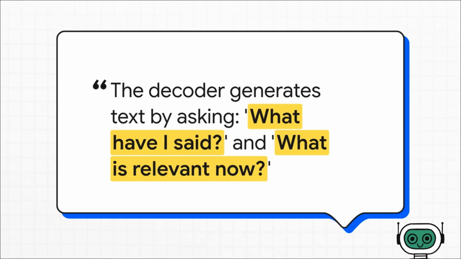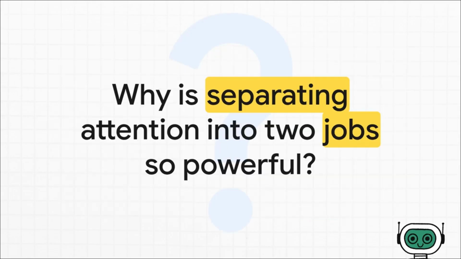If you remember just one thing, let it be this. The whole complex process of a decoder boils down to it repeatedly asking two simple questions. What have I said so far? And what from the original source is relevant right now? So the key takeaway is this. The decoder's power comes from separating its attention into two distinct jobs. It looks backward at itself, and it looks across to the source. This elegant division of labor is what allows machines to write.